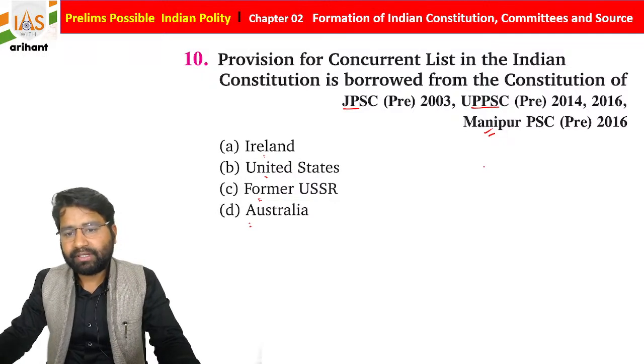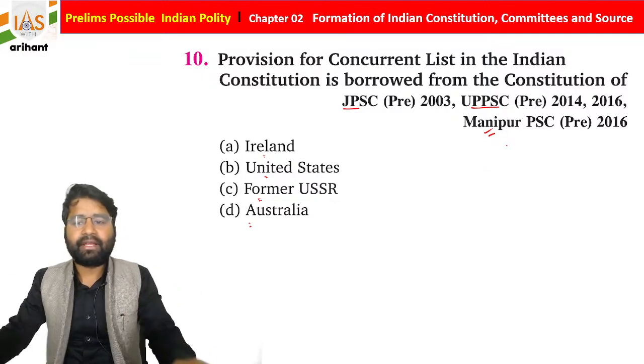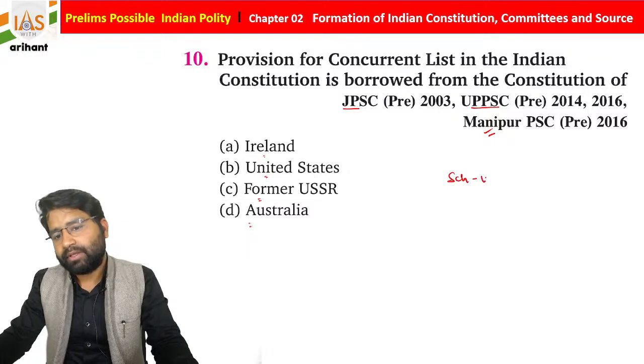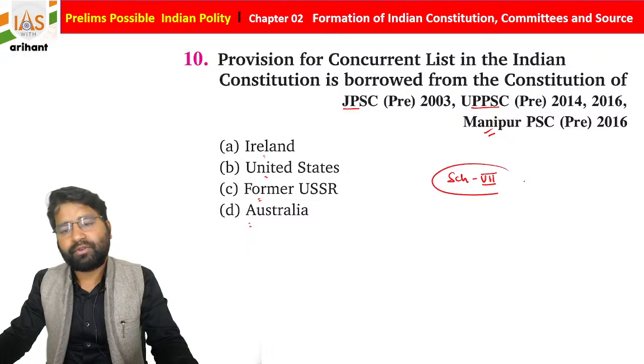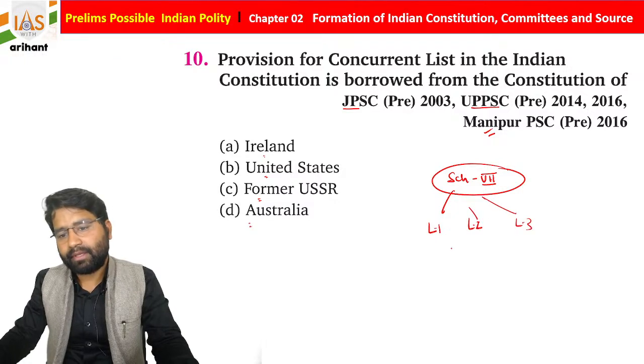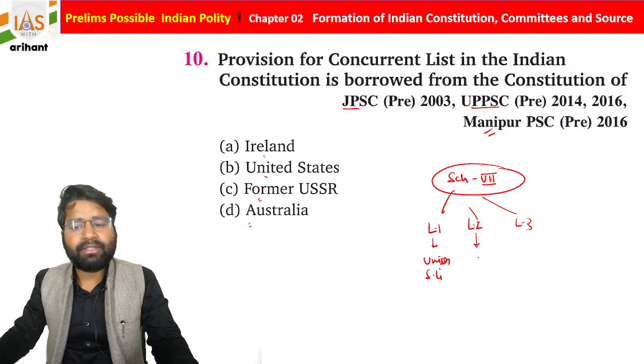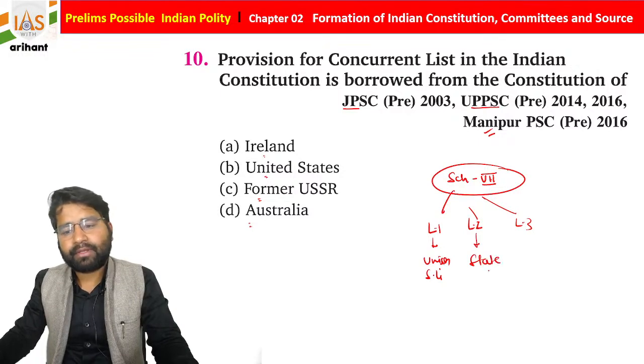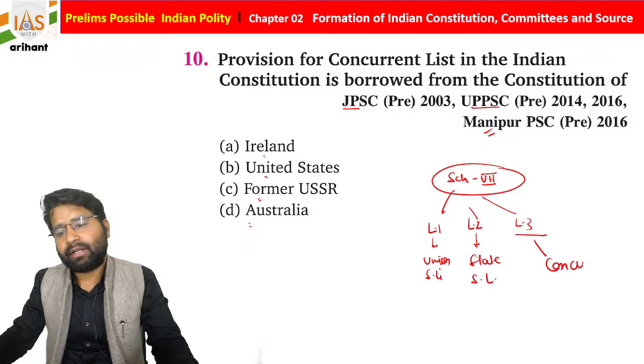Students, basically this power division is mentioned under Schedule 7 of the Indian Constitution. We already discussed. There are 3 lists: list 1, or you can say the union subject list. List 2 contains basically the state subject list. List 3 is basically the concurrent list.